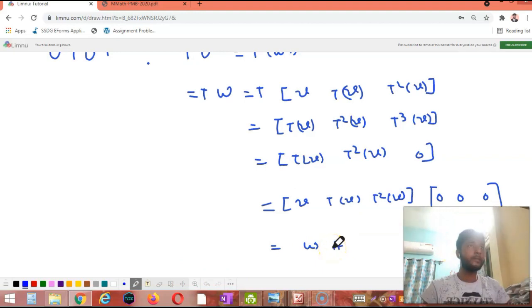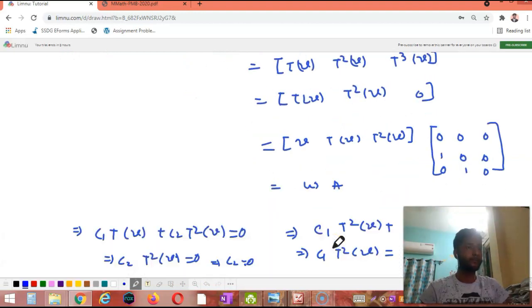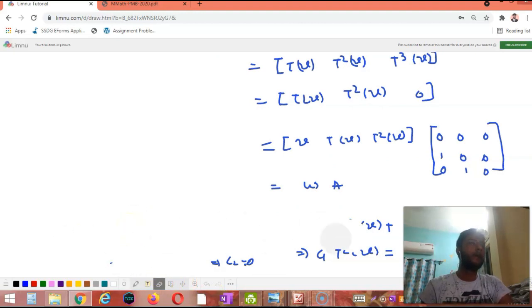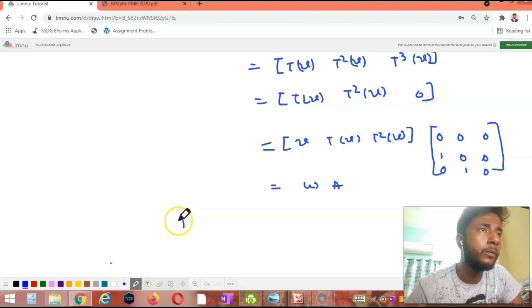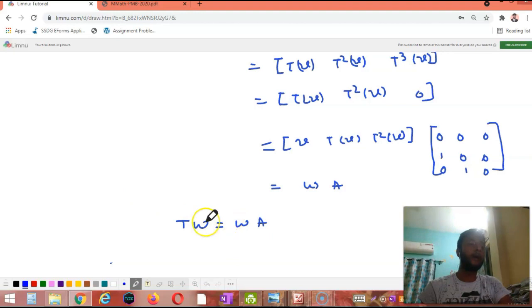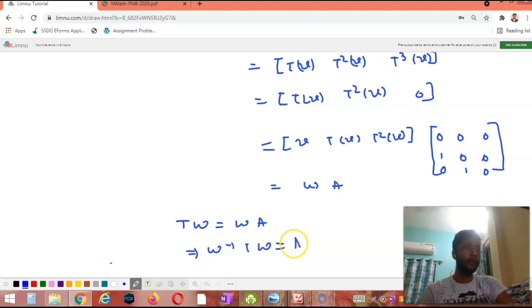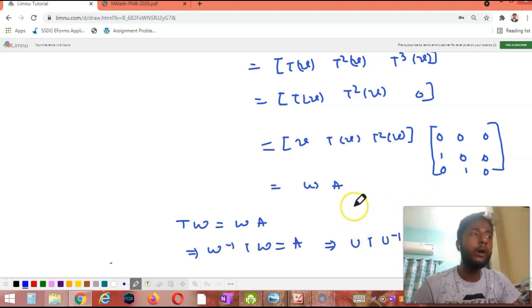So we can say that TW equals WA. Now multiplying by W inverse from the left hand side, we can write W inverse TW equal to A. Now we can write that U T U inverse equal to A. Now observe this thing.